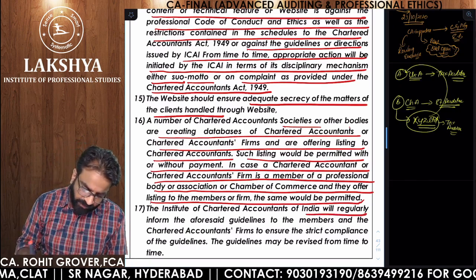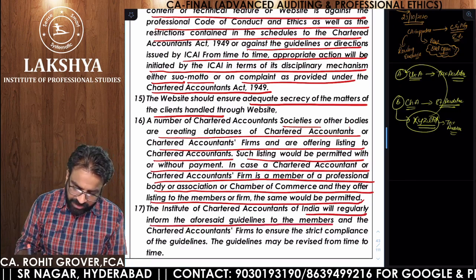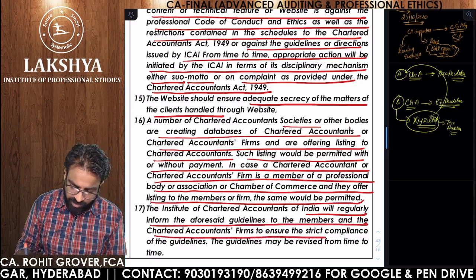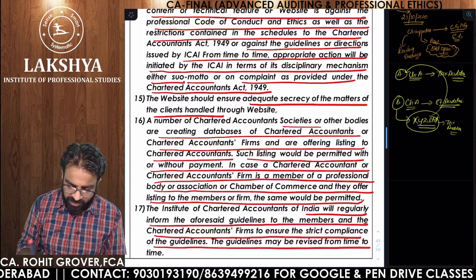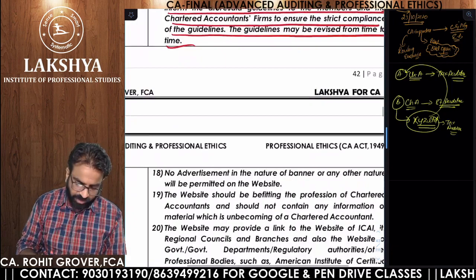Institute of Chartered Accountants of India will regularly inform the aforesaid guidelines to the members and the chartered accountant firms to ensure the strict compliance of the guidelines. Guidelines may be revised from time to time.